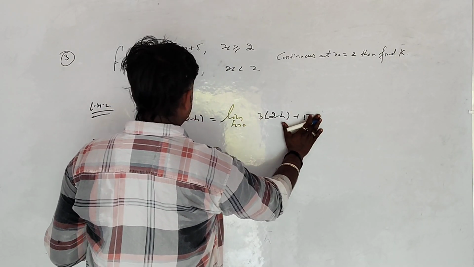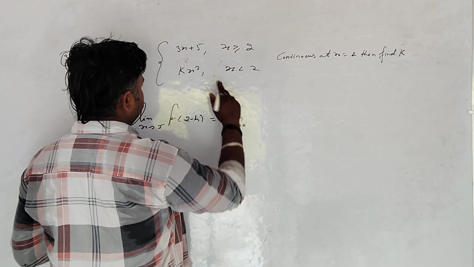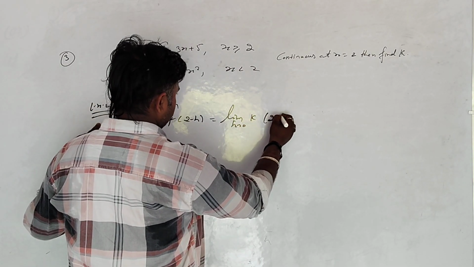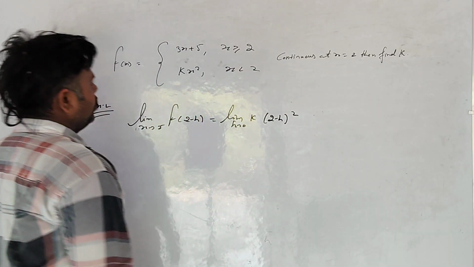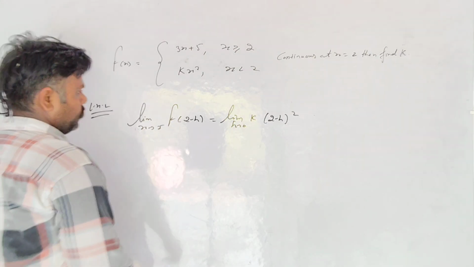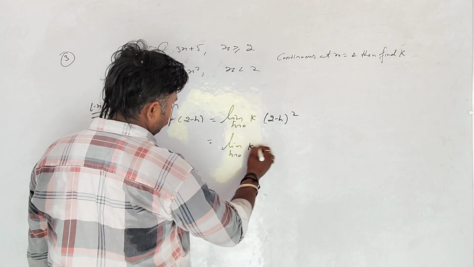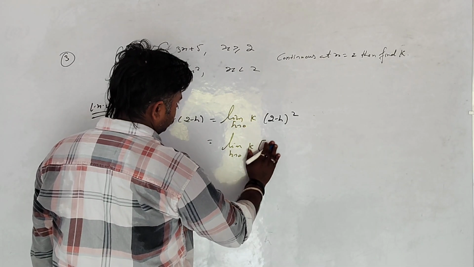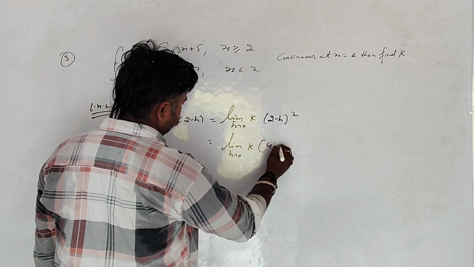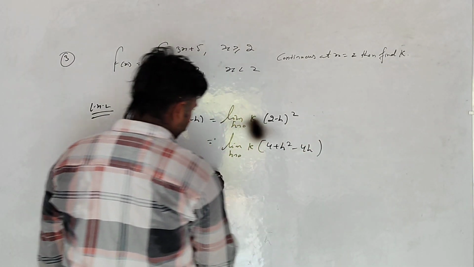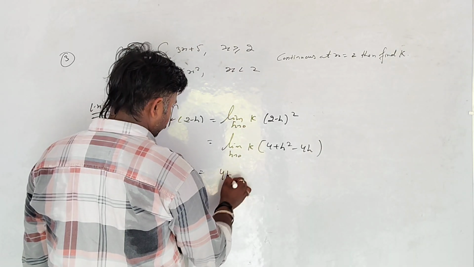Sorry, left hand limit है ना, so this function is k x square. So limit h tends to 0 of k times (4 plus h square minus 4h). Our limit output, so 4k only.